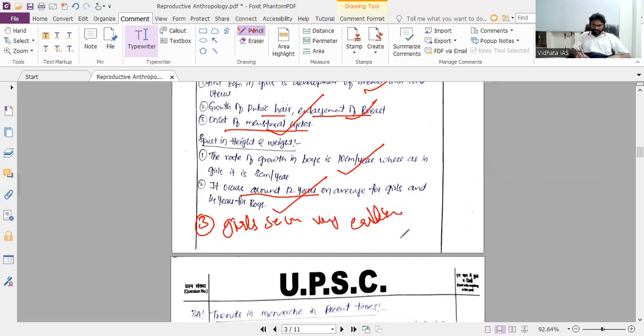So you can plot a graph also. Between 12 and 14 years, you can show the girls' growth reduces, and in boys it gradually increases. This is the girls, and this is the boys. The girls experience the peak of growth and development first, later the boys. As for duration, boys experience these puberty-related changes for a longer duration, whereas in girls they occur very quickly. So you can add these additional points as a comparison between boys and girls.